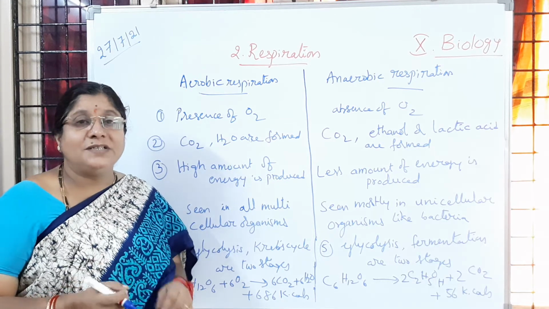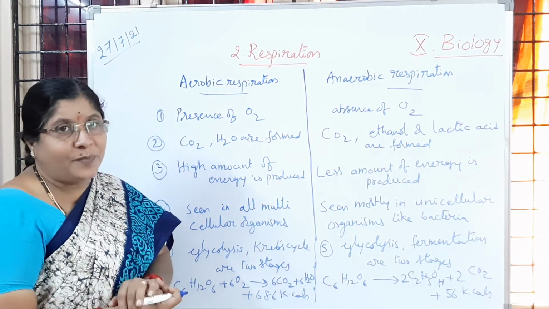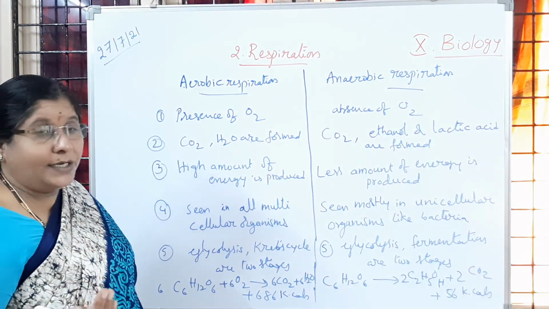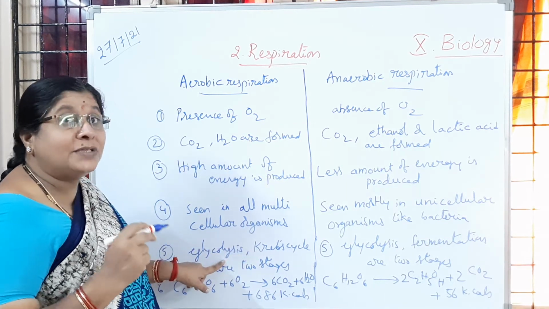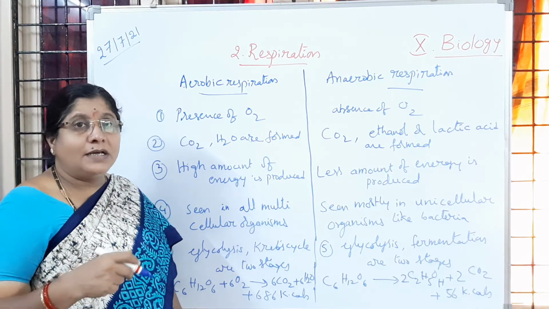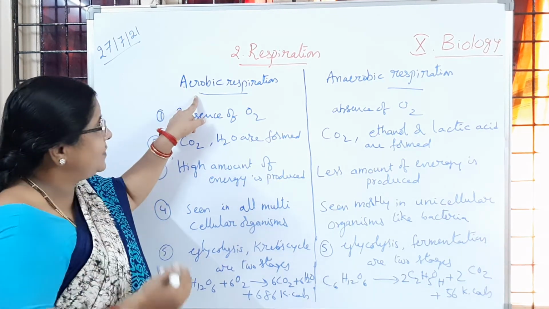Glycolysis means the breakdown of glucose into two molecules of pyruvic acid. About that we will learn again in tomorrow's class. In the Krebs cycle, the pyruvic acid gives carbon dioxide and water along with heat energy. So two stages are there in aerobic respiration.